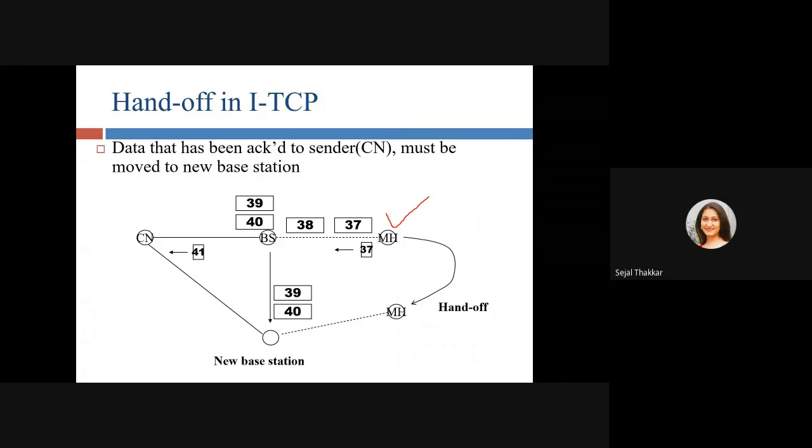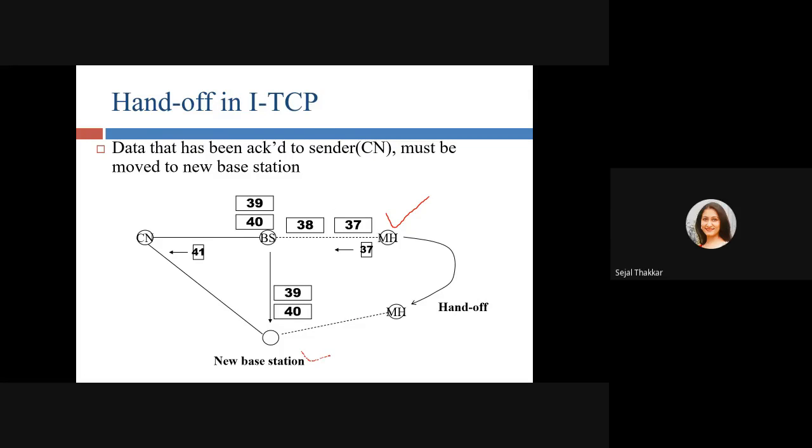Suppose this place is Ahmedabad. I am at Ahmedabad, and this is my foreign location, and the packet is going to transfer to that particular foreign agent in Ahmedabad. But suddenly I have changed my location. So what is going to happen? They have to send that particular packet to the new base station. Now suppose my new base station is Baroda.